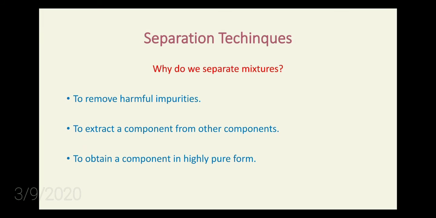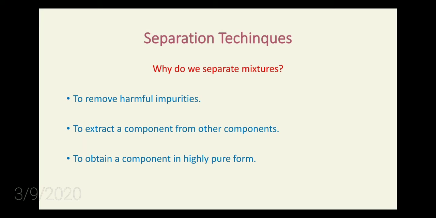For example, if you want petrol, you are taking it out from the earth. From the earth only you are taking the petrol. But when we take out the petrol, it won't be in a pure form. So we have to undergo a separation technique to get a pure form.